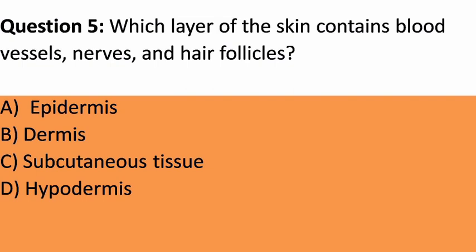Question 5. Which layer of the skin contains blood vessels, nerves, and hair follicles? A. Epidermis. B. Dermis. C. Subcutaneous tissue. D. Hypodermis. Answer. B. Dermis. Explanation. The dermis is the layer beneath the epidermis and contains blood vessels, nerves, hair follicles, and other structures important for skin health and function.